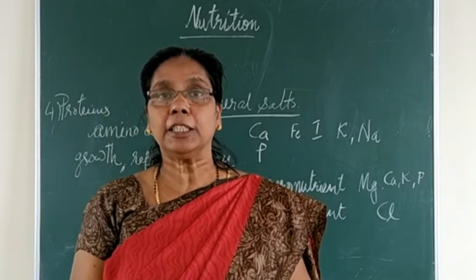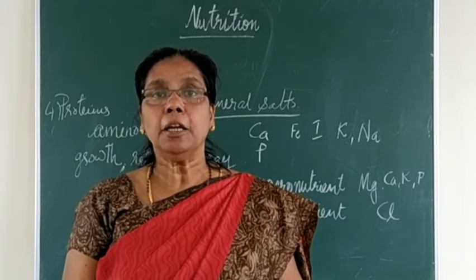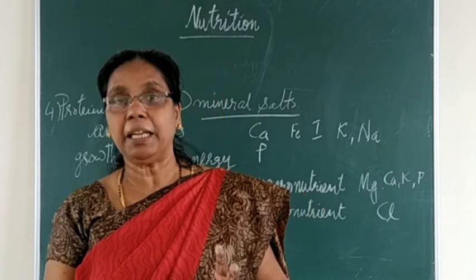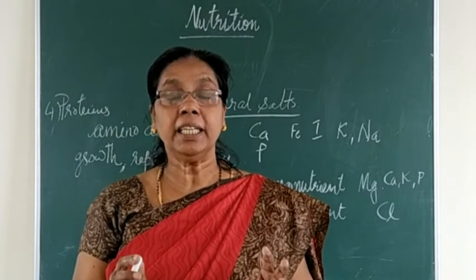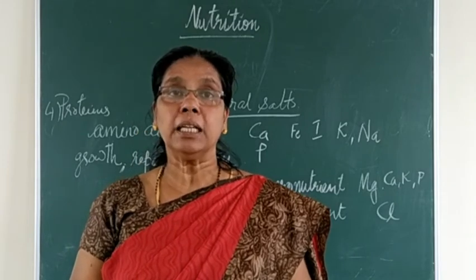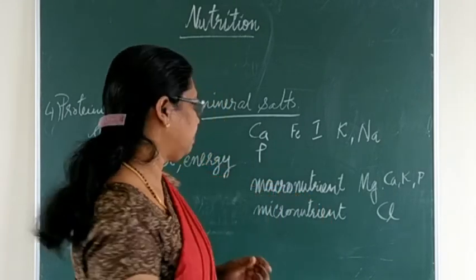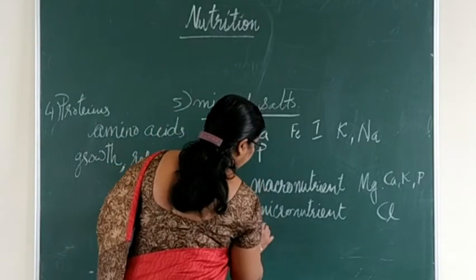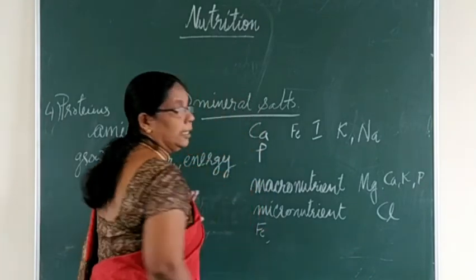Next item is what? Micronutrients. Micronutrients, from the name itself you know, are needed in small quantity. So what are the micronutrients? First one is iron. So iron, symbol Fe.